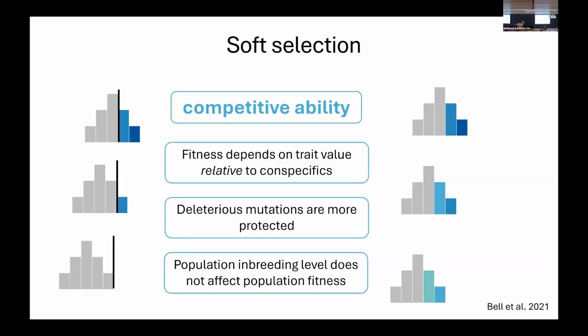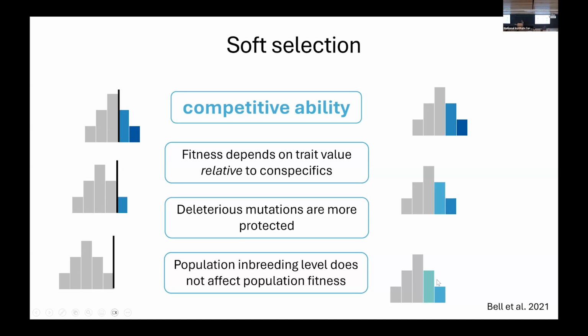Now, if selection is soft, for example for a trait like competitive ability, which would be the ability of the plants to suppress the growth of their competitors, fitness will depend on the trait value relative to conspecifics. So an inbred individual, if it competes with an outbred individual, will not perform well, but if it competes with other individuals carrying more deleterious mutations, then this individual can perform pretty well.